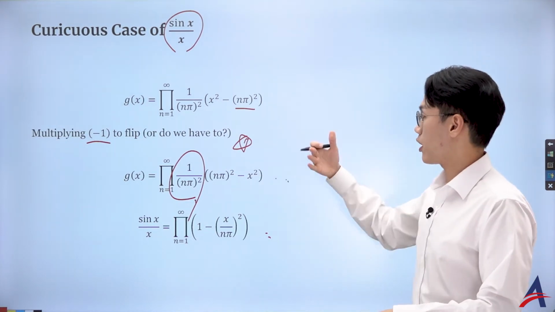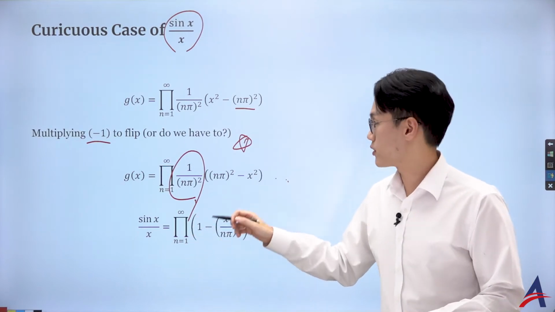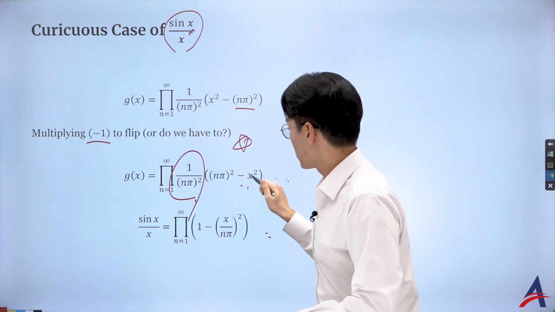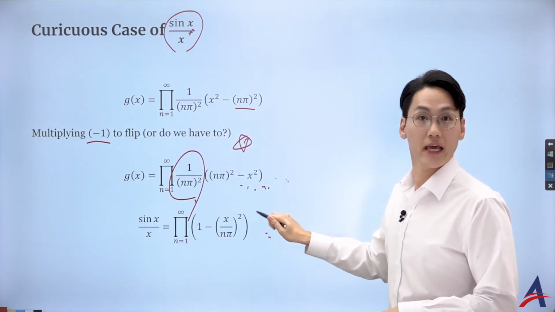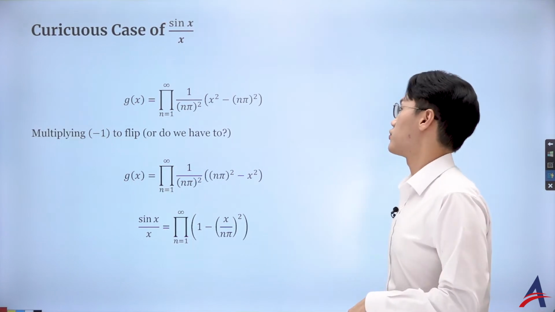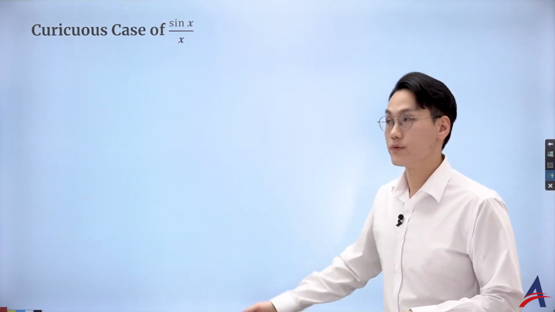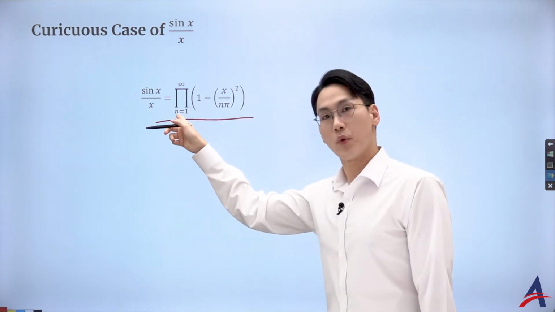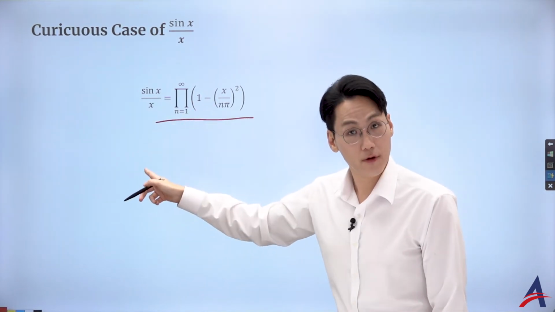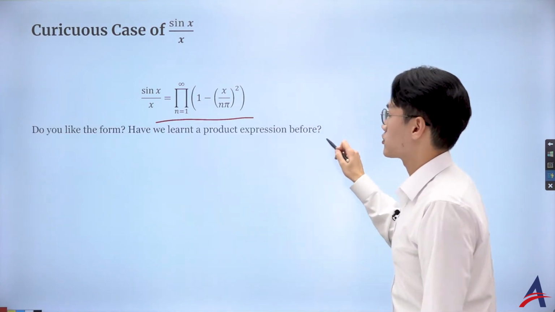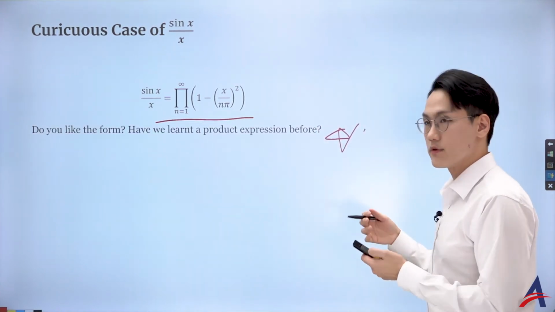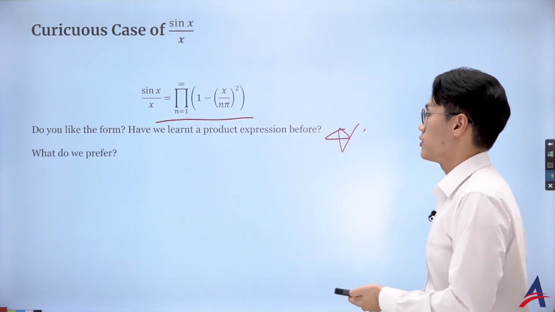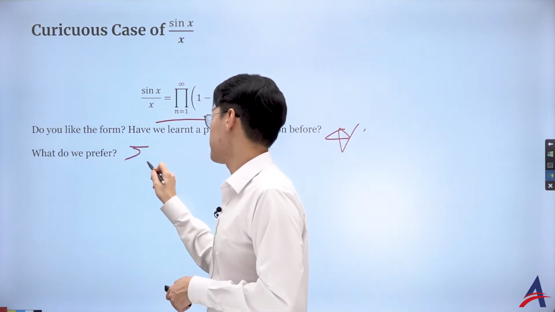And also we are talking a little bit of a polynomial as well, because even though it was a transcendental function involving the sine x, there are some polynomial functions that can actually describe it. So that is a great extension of the topic 2. But not only that, what I like to do is to investigate more with this pi, with this product form, because what we prefer is actually what we haven't learned about the product. What we are more familiar with is the sigma, the summation, right? What we want is actually working with the series.